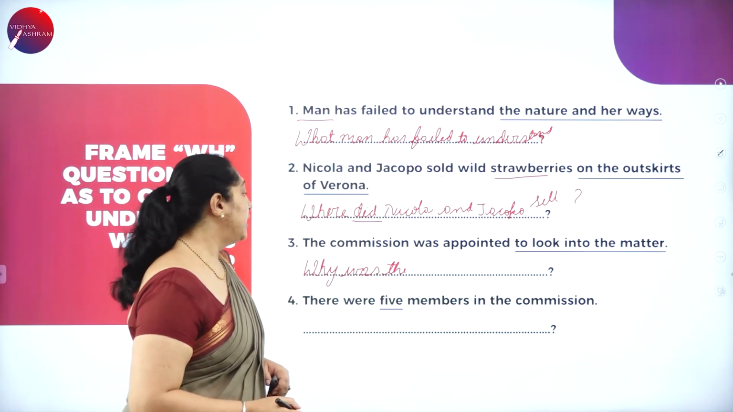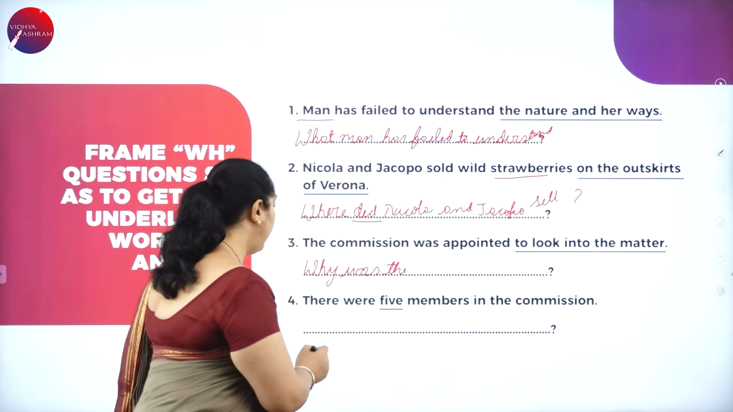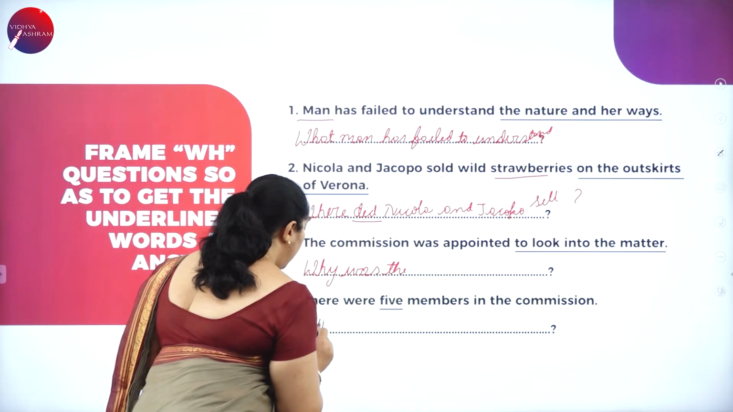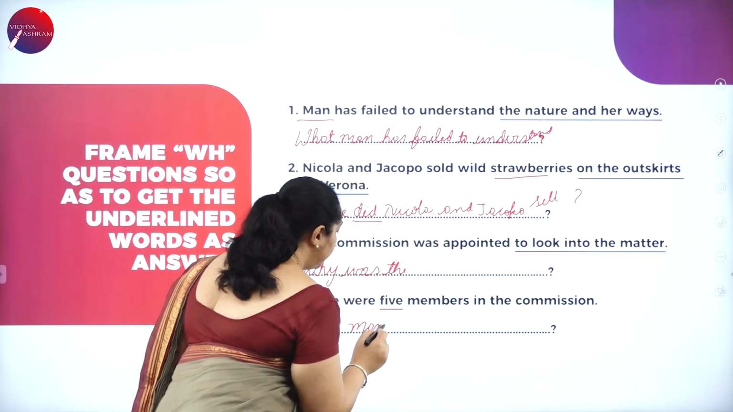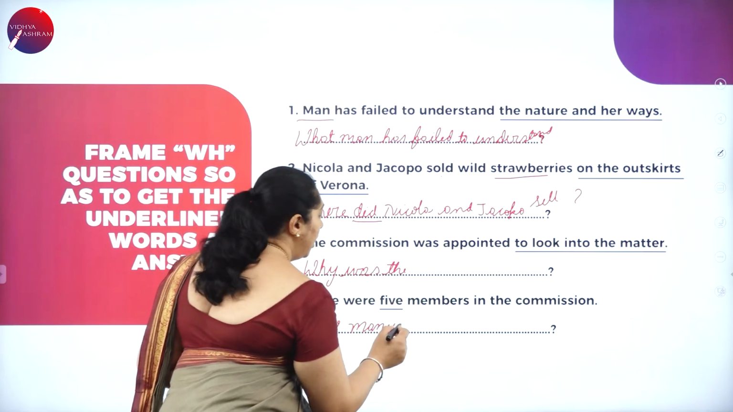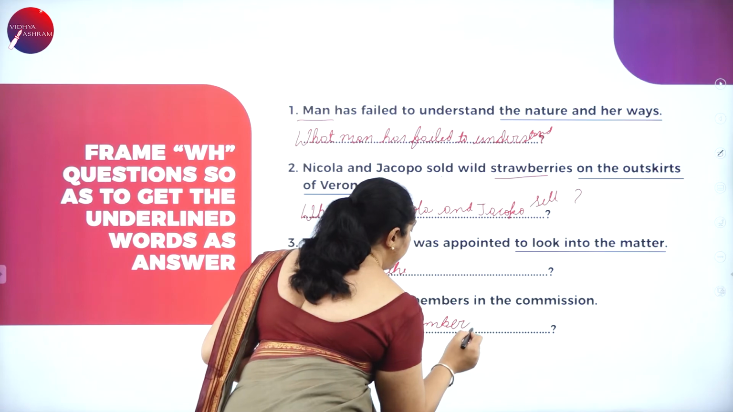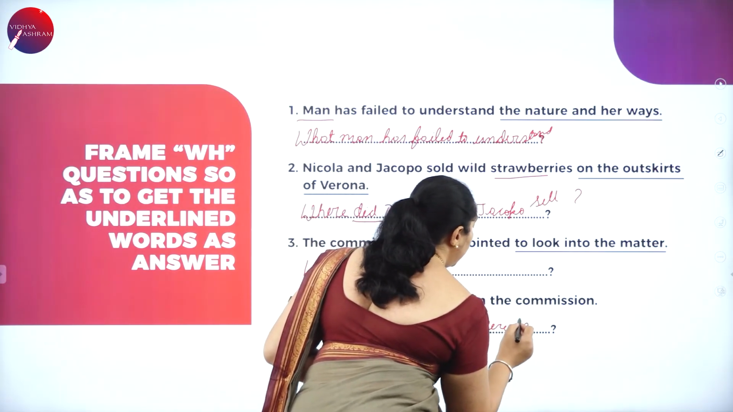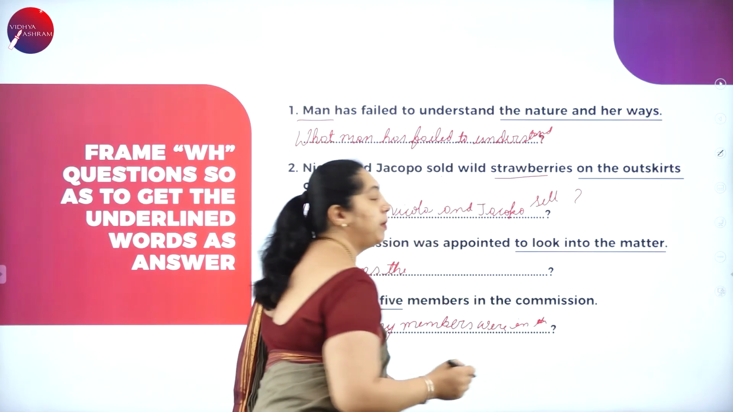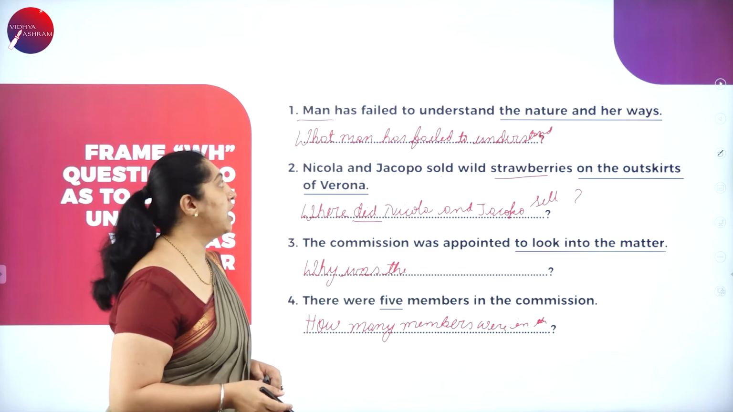The next one, there were 5 members in the commission. There were 5 members. How many members were in the commission? How many members were in the commission? There were 5 members in the commission.